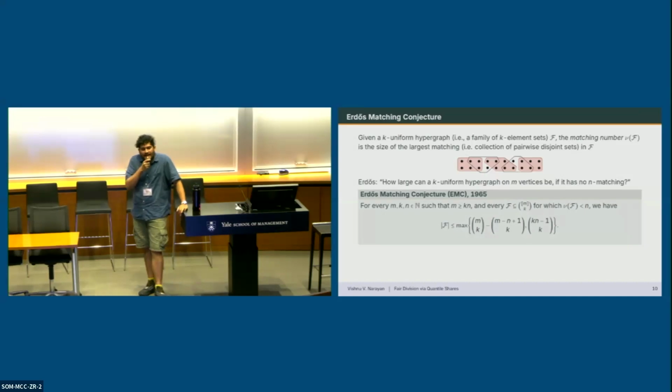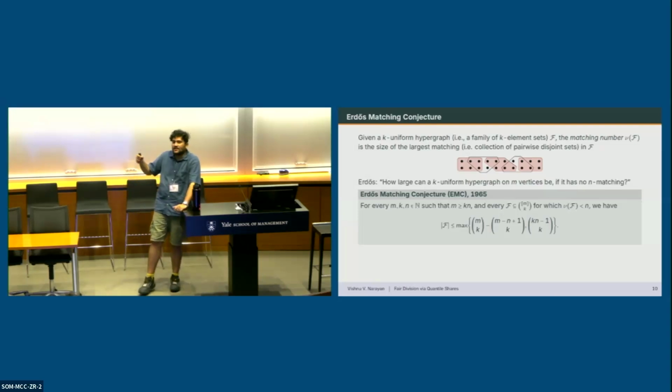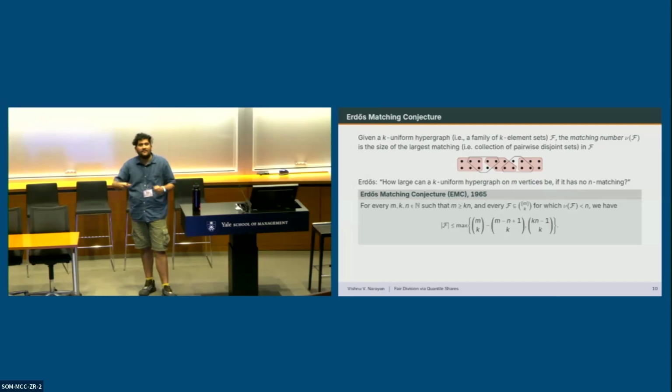And the conjecture is that for every value of n, k, and m, such that m is at least kn, and for every family F that does not have an n-matching, so whose matching number is less than n, the size of the family is at most the maximum of these two expressions. So what are these expressions? These are the conjectured extremal hypergraphs that have no n-matching for every value of n, k, and m.